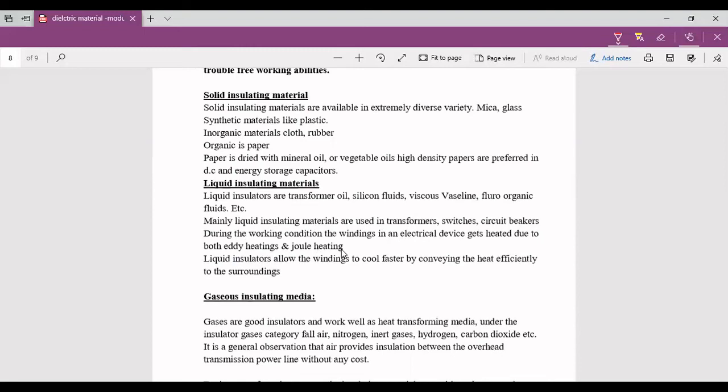To reduce that eddy heating and Joule heating, we use these liquid insulators. Liquid insulators allow the windings to cool faster by conveying the heat efficiently to the surroundings.